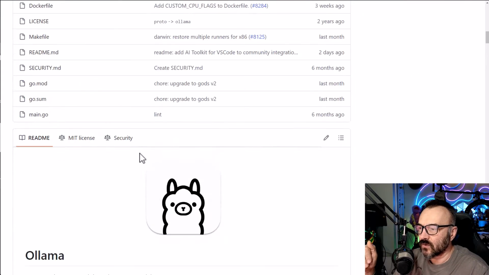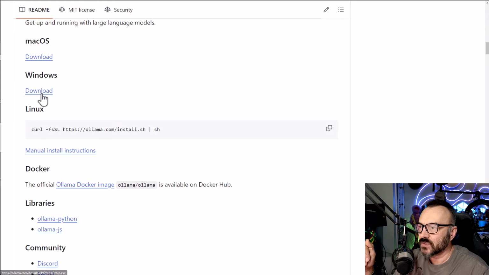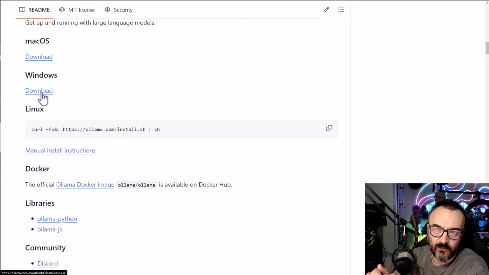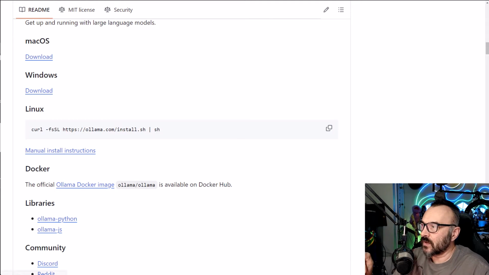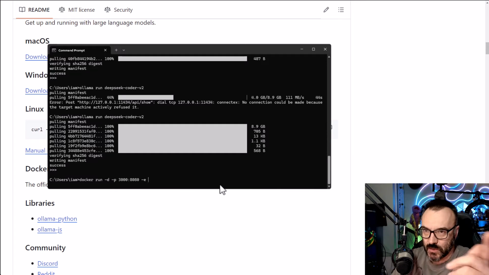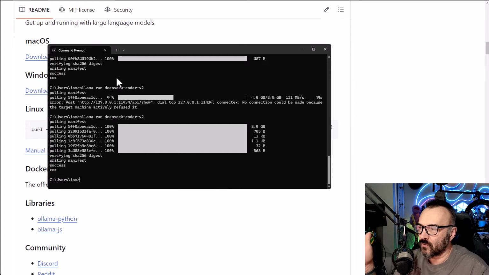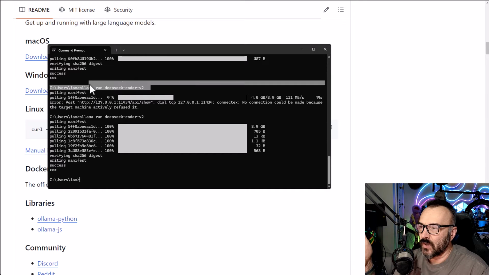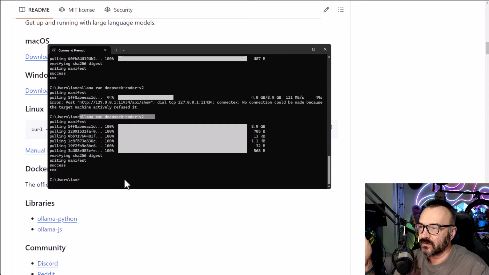So you can go right here and download it. Just scroll down right here where you see Windows, click, and it will install an executable file for you. So very easy, install it. However, when you install, what's happening is you will have something like this going in a terminal. You can type, and most of the time you just select. Let me erase this. We'll come back to this command a little bit later. Okay, so right here you can run Ollama run, and just download different models and already execute and work with them. It will work just in command prompt. So it works, it's nice, it's running.